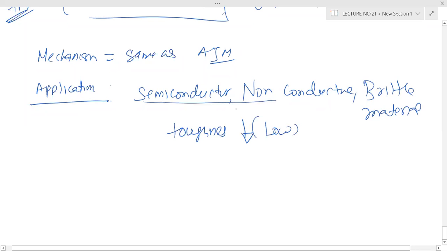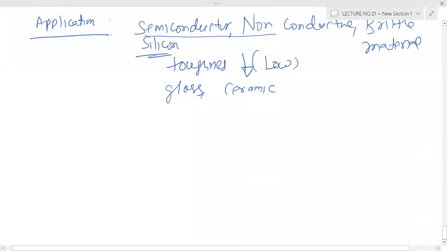Semiconductors, silicon-based, glass, ceramic. The nature is the same as the abrasive jet machine.